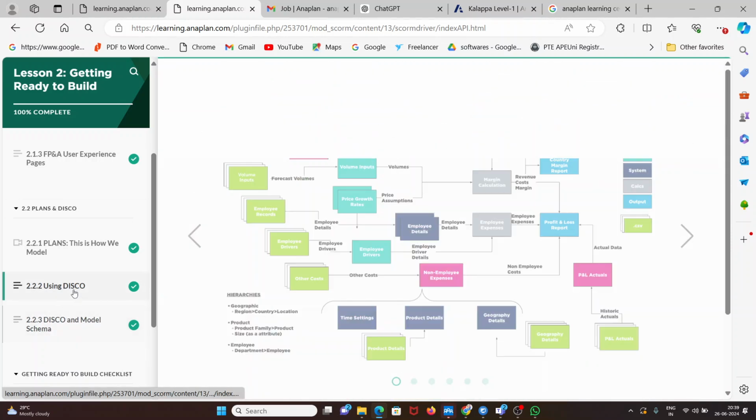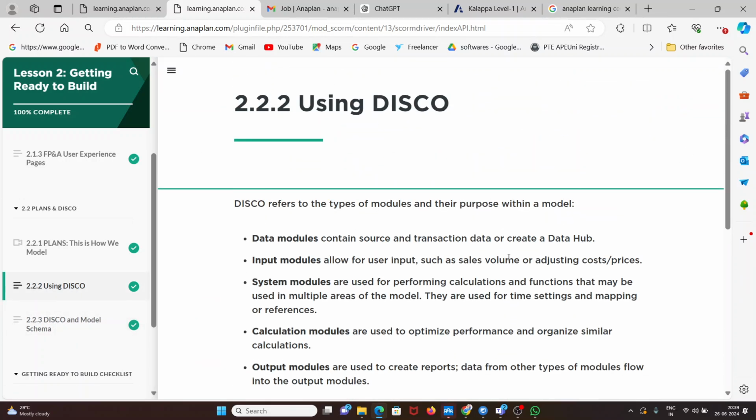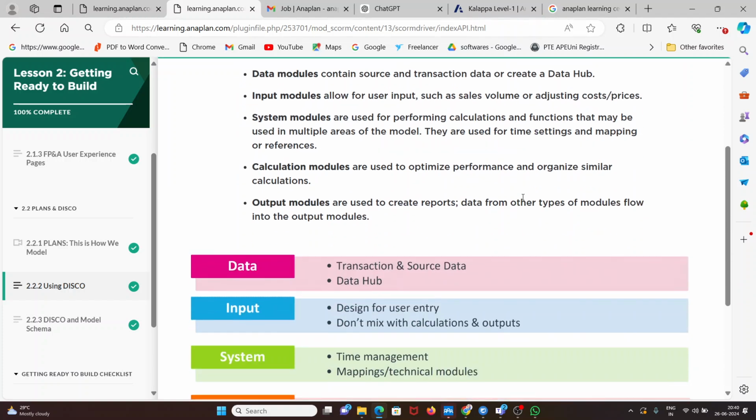Disco is nothing but a kind of rules. For any organization we set some rules, right? Like you have to come to office by 9 o'clock, you have to do that swiping. So we set some rules, right? For building these Anaplan projects also we have a set of rules. What are the rules that are included for creating this, we'll discuss tomorrow.